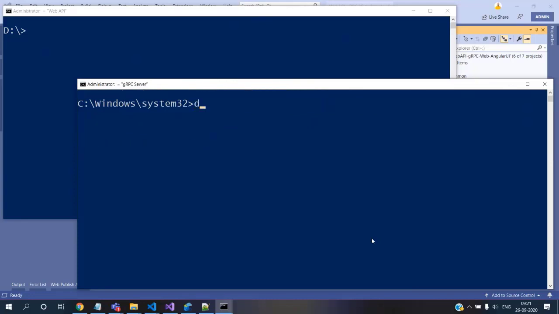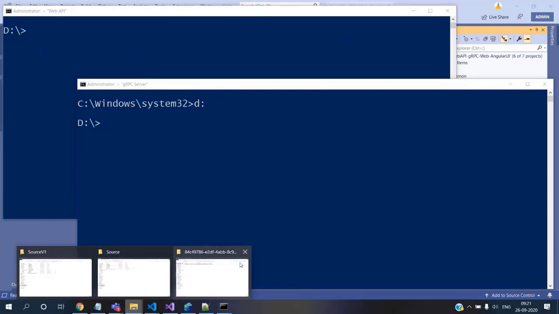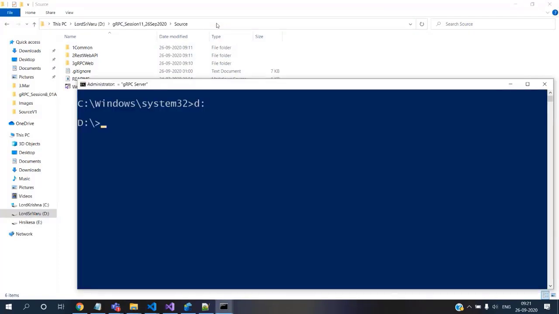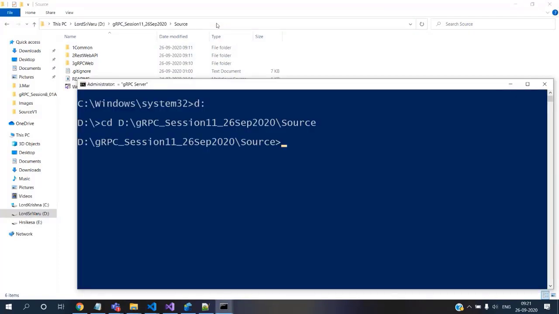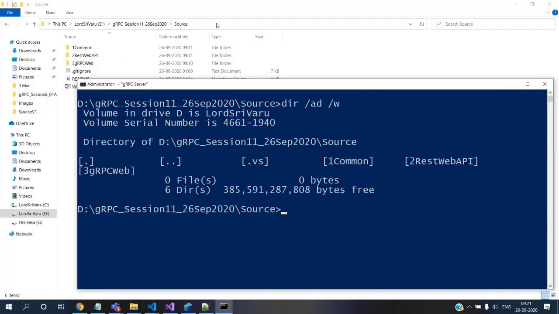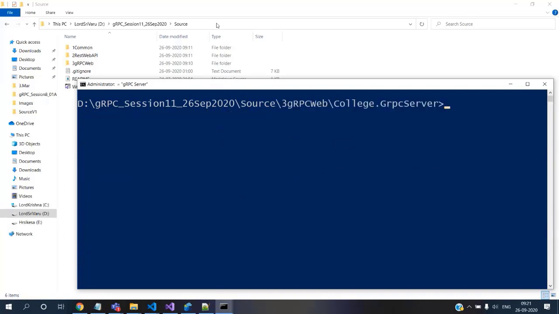Now we know what these things are for. So we have this opened up, that's for the gRPC service. Let me open the third, this is for this.